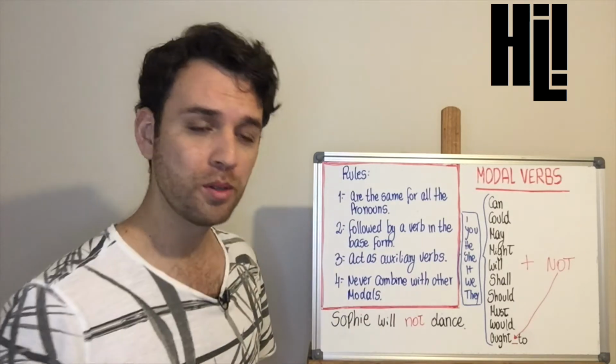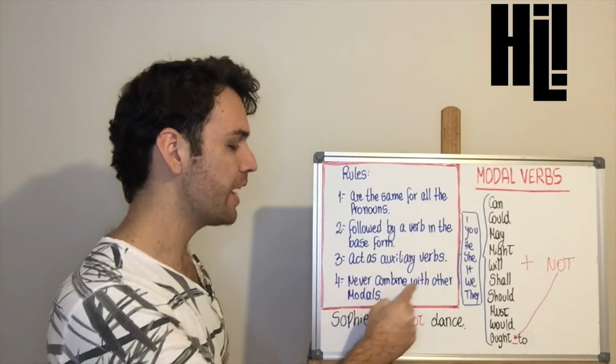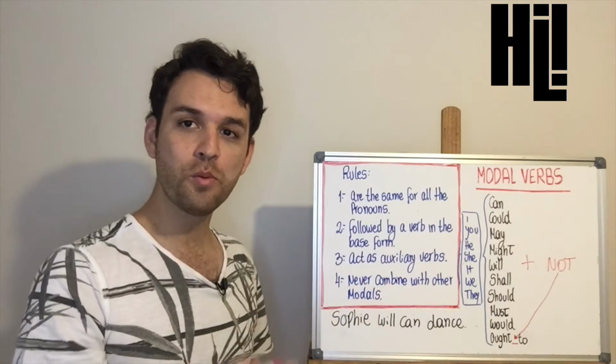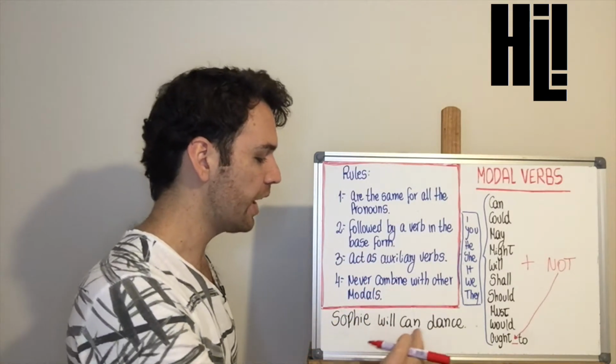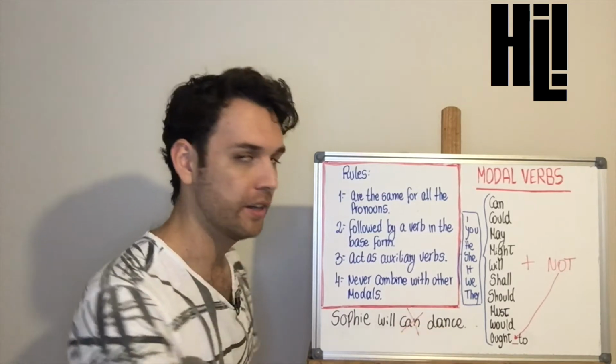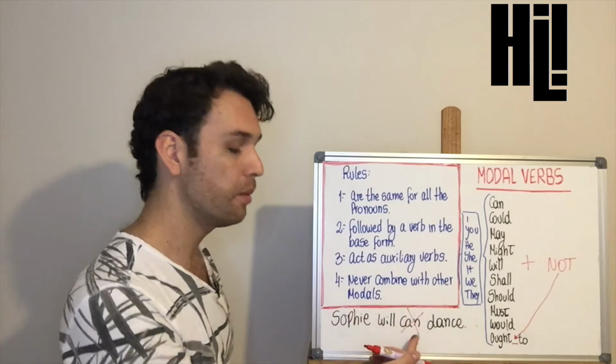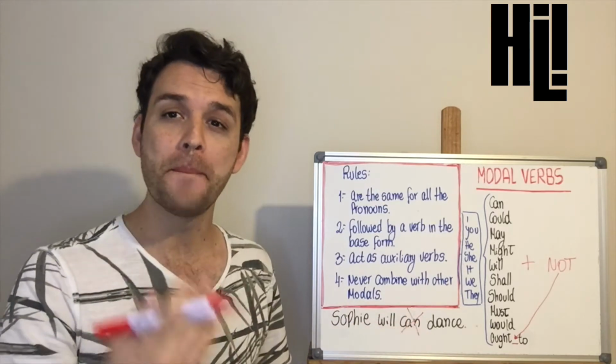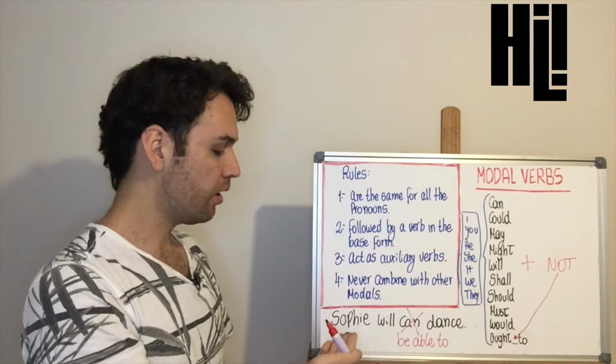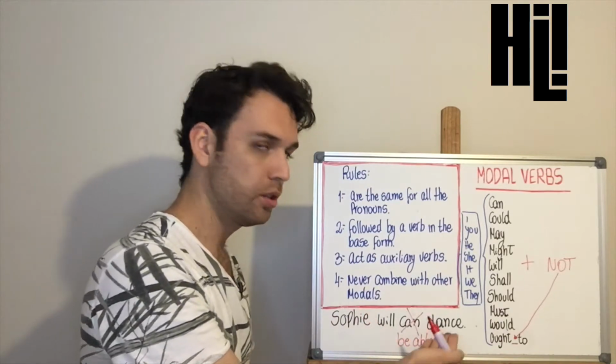And the fourth rule says that they never combine with other modals. That is why Sophie will can dance is incorrect. In this type of sentences, what we do is to replace the modal verb can by be able to. Sophie will be able to dance.